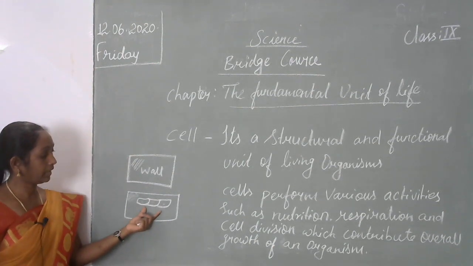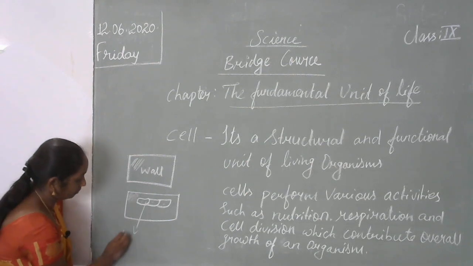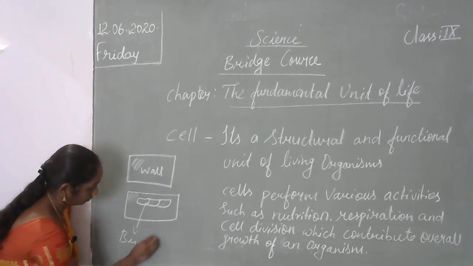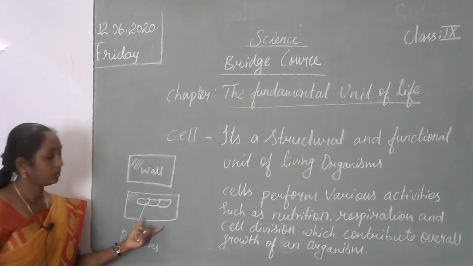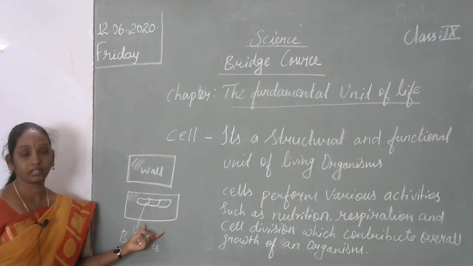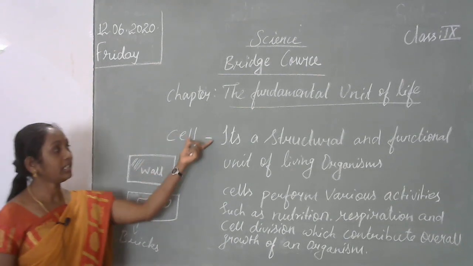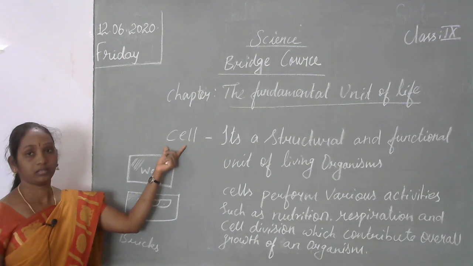What we are seeing inside is bricks. So the wall is made up of bricks, like the living things are made up of cells.